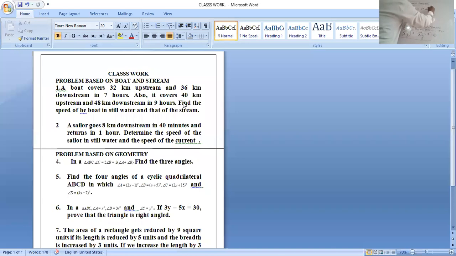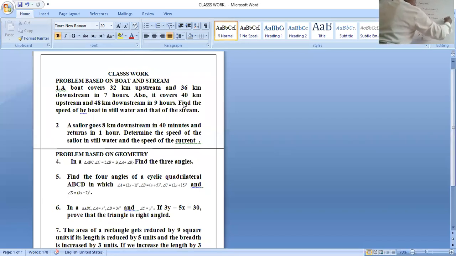According to the second statement, the total time taken in upstream plus time taken in downstream is equal to what, beta? It is given as 9 hours.